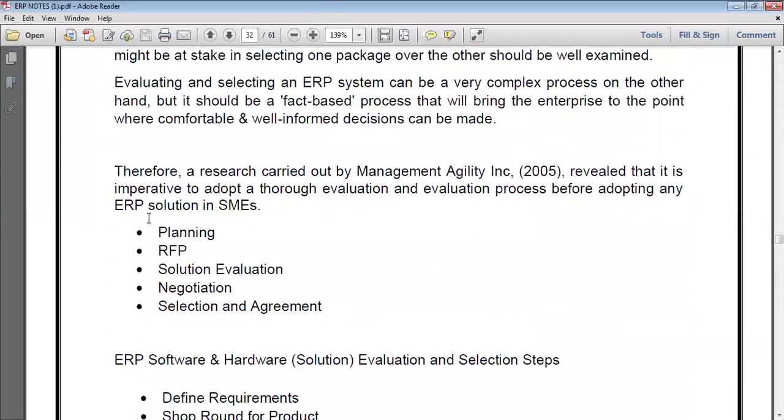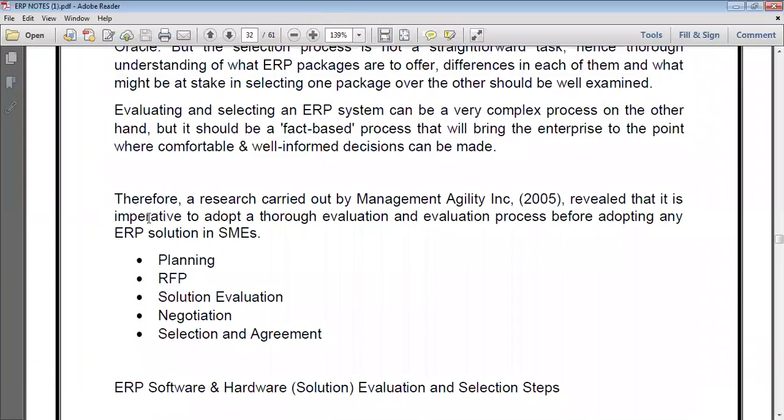Most enterprises, according to research carried out by Management Agility in 2005, revealed that it is imperative to adopt an evaluation process before adopting any ERP solution in small-scale industries. So: planning, RFP, solution evaluation, negotiation, selection, and agreement. Next class we will discuss the next topic. Thank you very much, students.